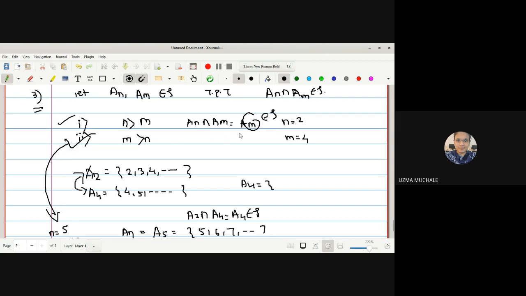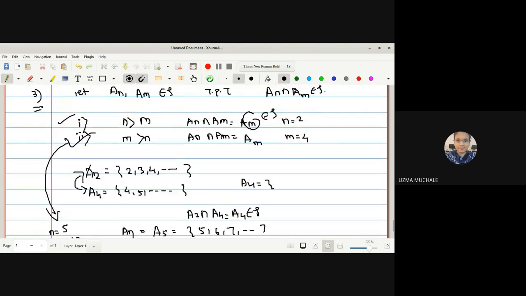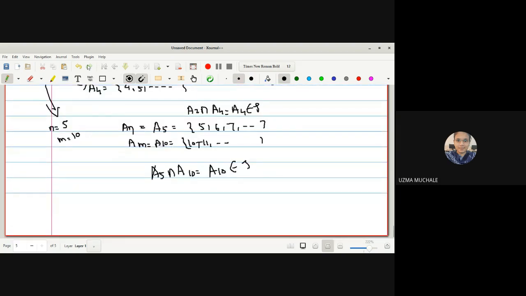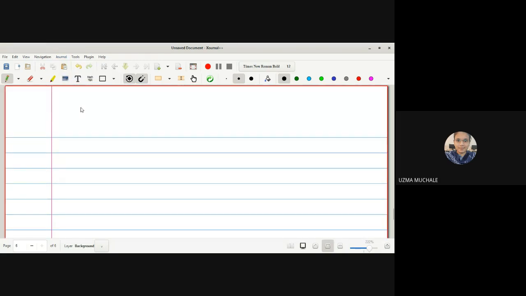So in both the cases, whether n is greater than m or m is greater than n, we are getting the result. What we have got here is the intersection, that is Am. So it is also a member of tau. So in both the cases, we have found that the intersection is again a member of tau. And hence we can say in general An intersection Am will be a member of tau, which implies it is closed under intersection.